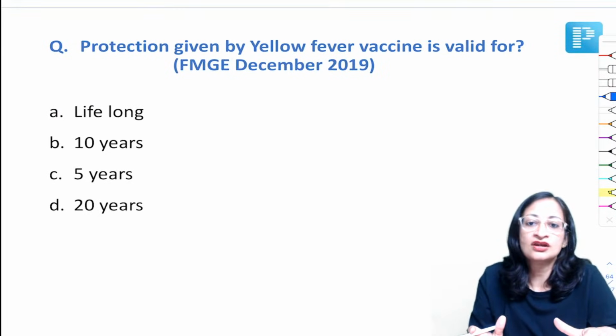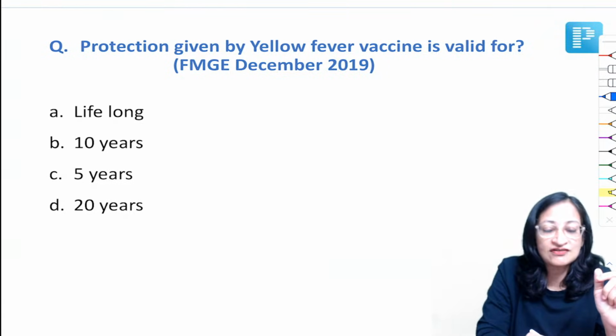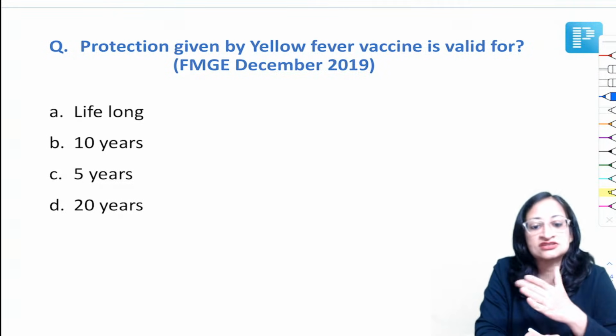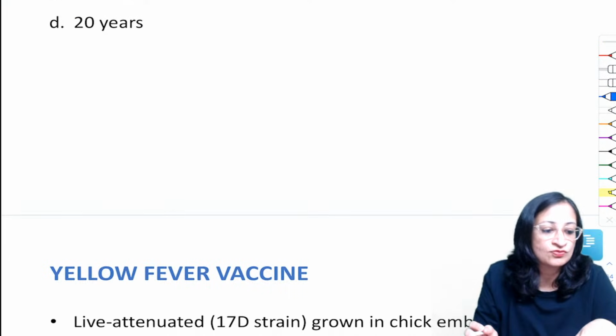Okay. Protection given by yellow fever vaccine is valid for? As per the latest recommendation, the protection given by yellow fever vaccine starts from 10 days after vaccination and it is valid for lifelong. Very good, Roshan, Vikash, Karishma, Shubham, very good.